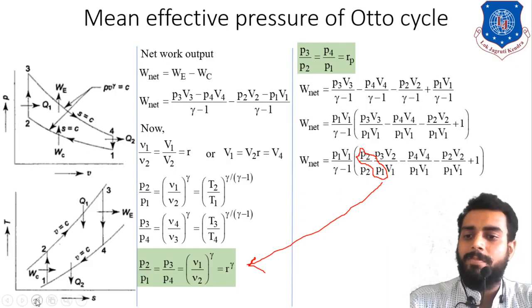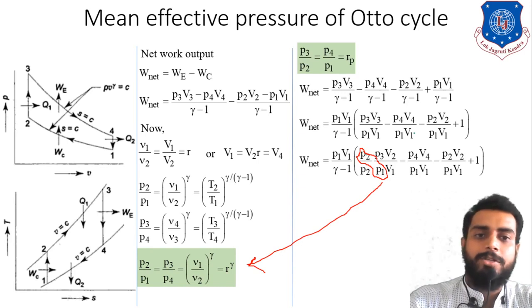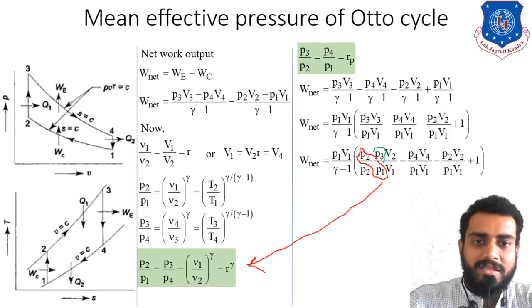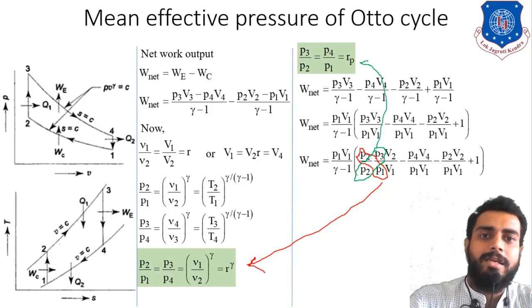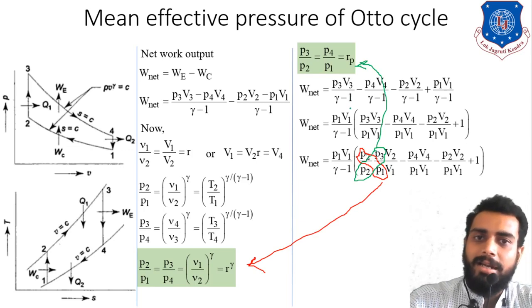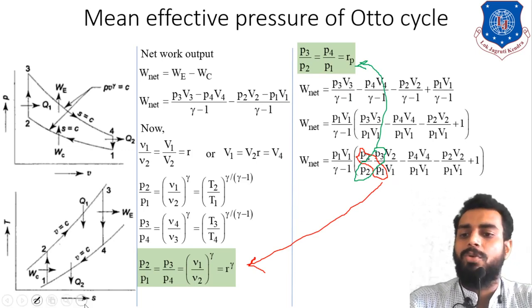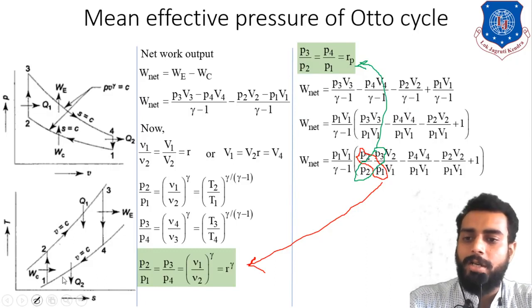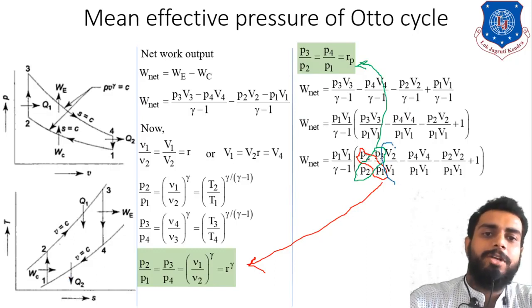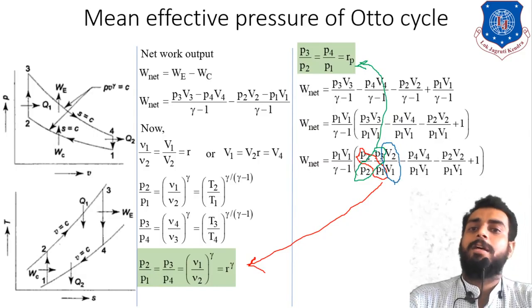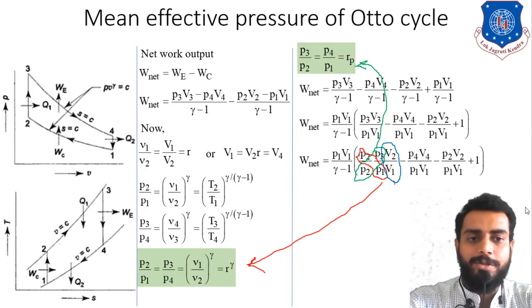Then next term, let me show it to you in green color so it will be easy to understand. P3 by P2, see over here. This is P3 by P2, see this ratio, okay? So P3 by P2, that you can identify from this equation, that is nothing but RP, agree, right? And V1 divided by V2. So V1 divided by V2 is obviously what? You will tell me, sir, it is compression ratio, right? So that is why V2 divided by V1 is nothing but compression ratio, right? I hope you are clear up to this point.